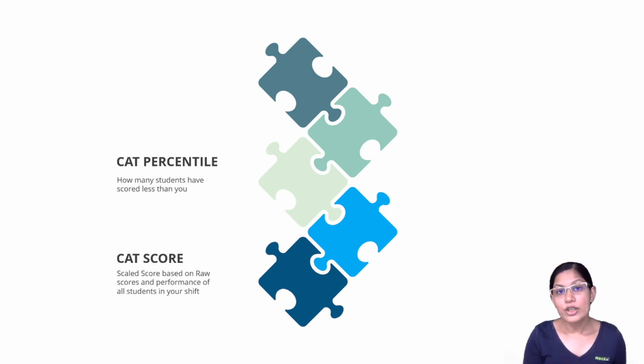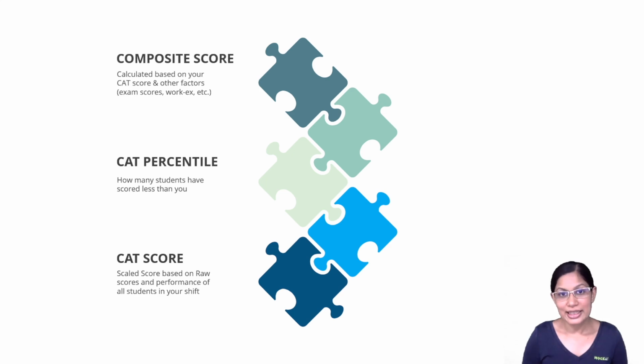Now once your overall CAT percentile and your sectional percentiles meet a minimum threshold, they are at least a particular percentile, then the IIMs will consider you and they will calculate what's called your composite score. Your CAT score has the highest weightage in your composite score for almost every institute.